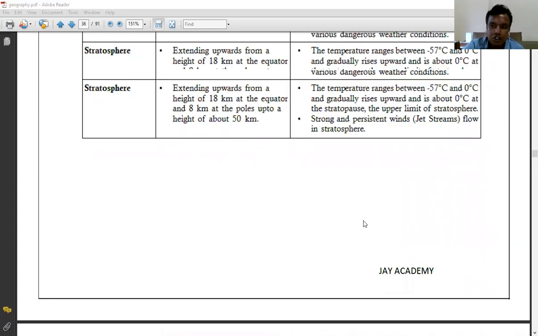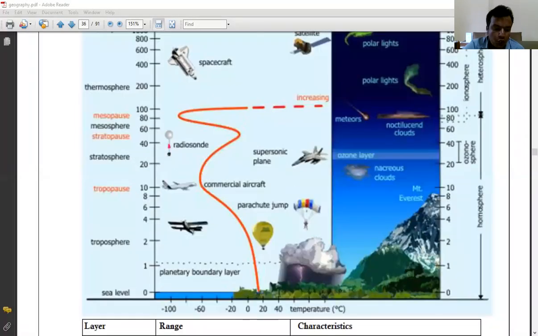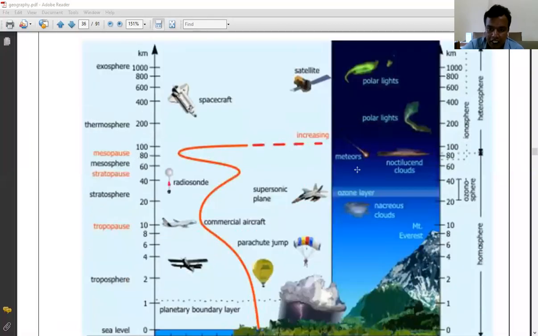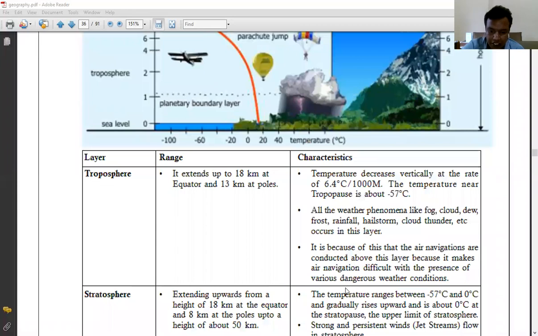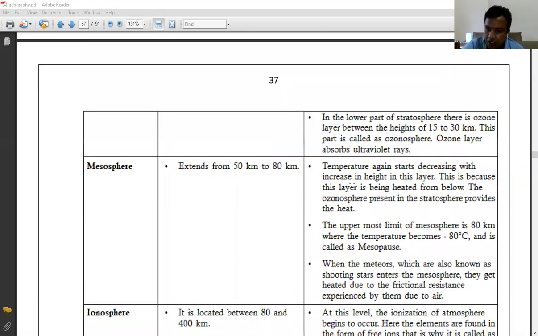Now going to the next sphere, called the mesosphere. Why is it called the mesosphere? Because it lies between two lower layers and two upper layers. The two lower layers are the troposphere and stratosphere, and the two upper layers are the thermosphere and exosphere. In between them is the mesosphere, the middle sphere. It extends from 50 kilometers to 80 kilometers.